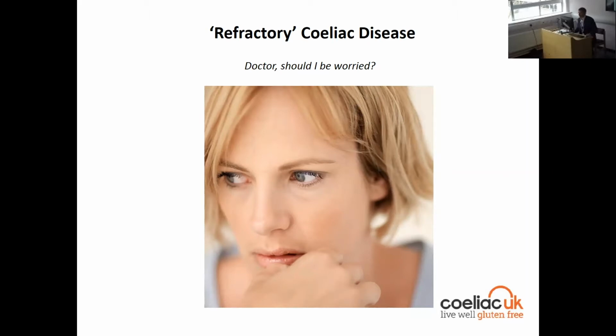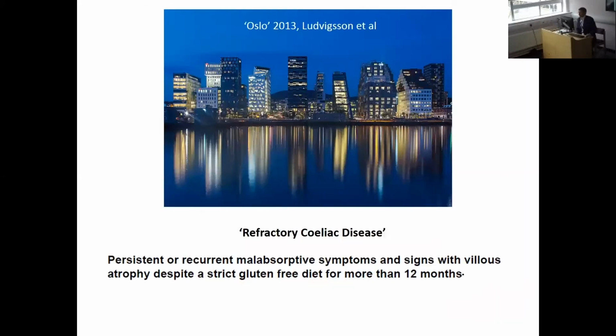So I'm going to be talking about refractory celiac disease now. And again, a really good place to start is with the Oslo definition, or Oslo 1 as I should call it, if Jonas and Dave are picking up my hint from the previous talk that I gave. The definition of refractory celiac disease is fine, and it's a good starting point for us, although some of us may have an issue with the timescale, which seems unnecessarily restrictive in some cases, and some of us might question the need for symptoms and signs, given that celiac disease at initial presentation, even with severe grades of villus atrophy, may be entirely asymptomatic, and we'll come back to that.